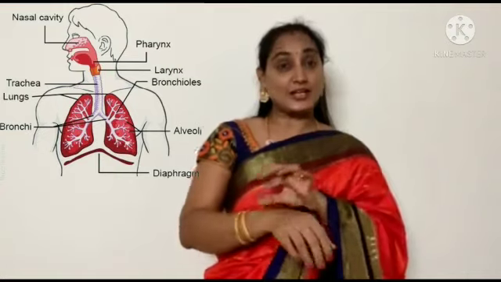So how do we eliminate the waste? Through the excretory system, we eliminate the waste. What does this excretory system exactly include? It includes many organs. It includes the eyes, the lungs, and the skin.